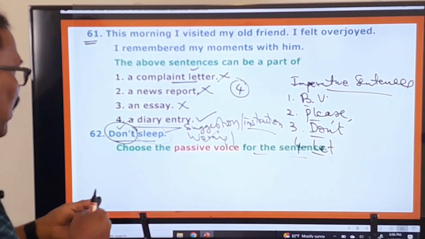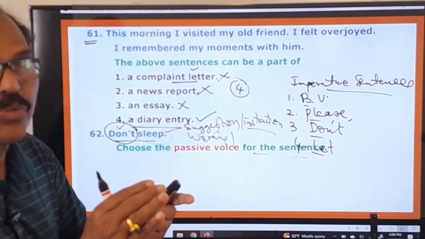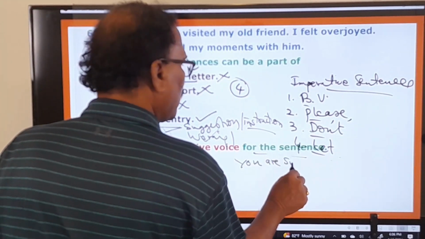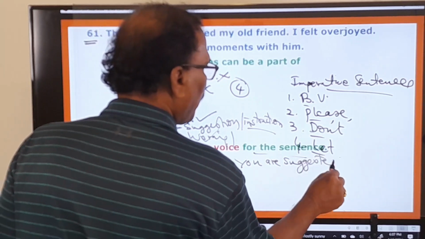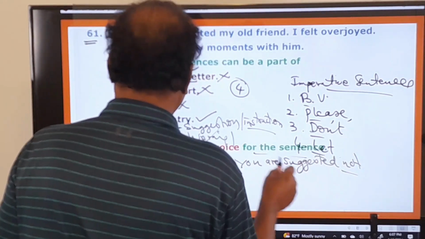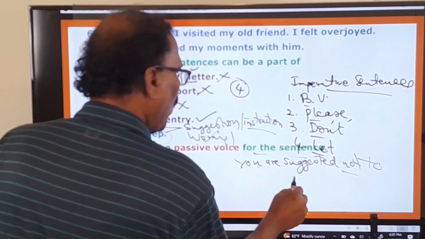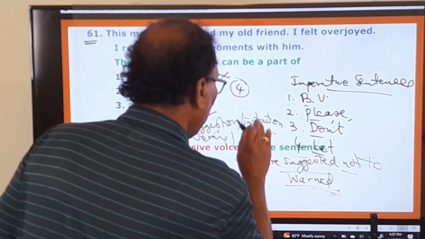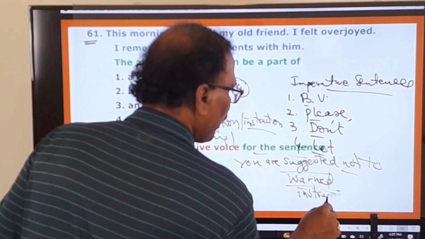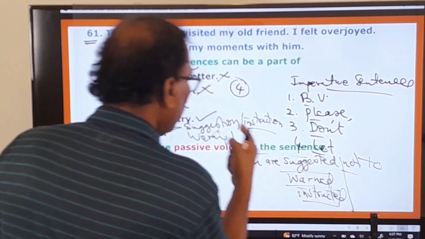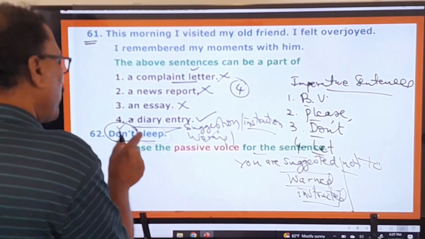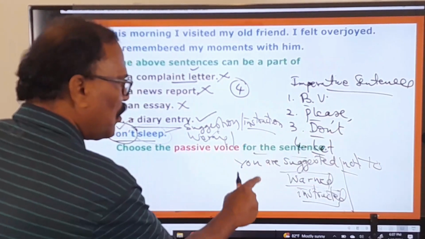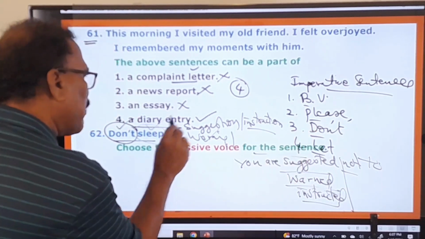So therefore, whenever you change such sentences into passive voice, the sentences must begin with "you are suggested not to." So it's a don't sentence, therefore you have to use "not to." Or "you are warned not to." Or "you are instructed not to." It's not a warning, please; it's an instruction. So you have to change this don't in this way: you are suggested not to, you are warned not to, you are instructed not to, plus this verb you have to use there.